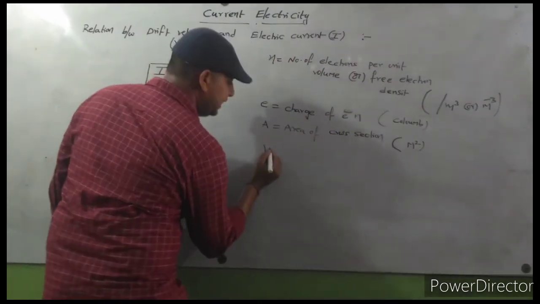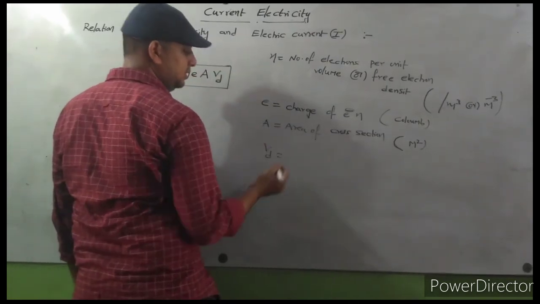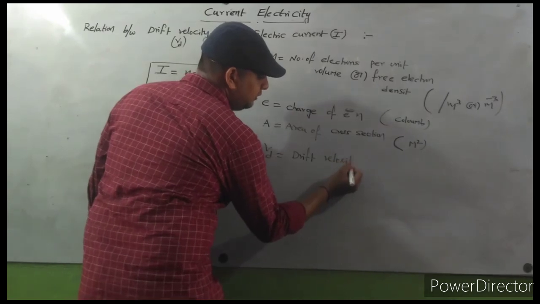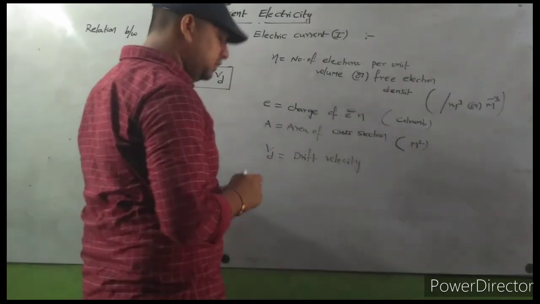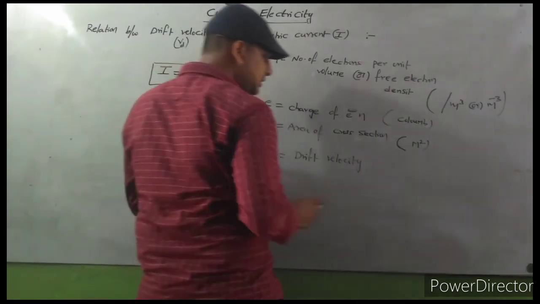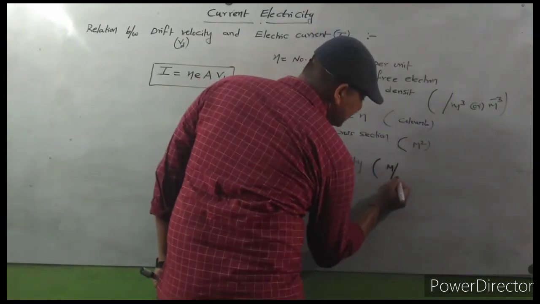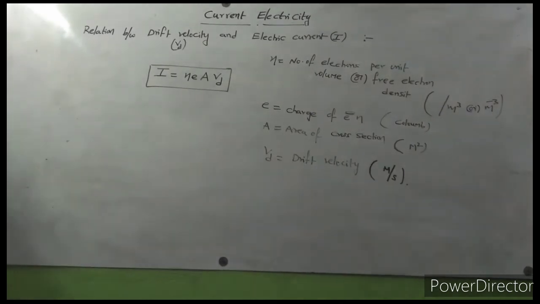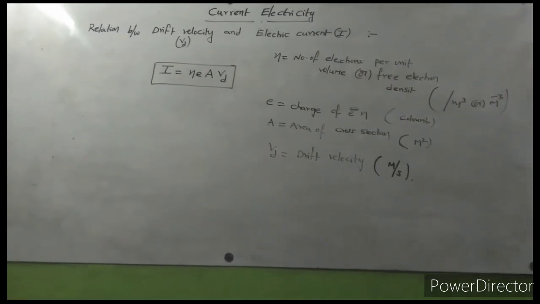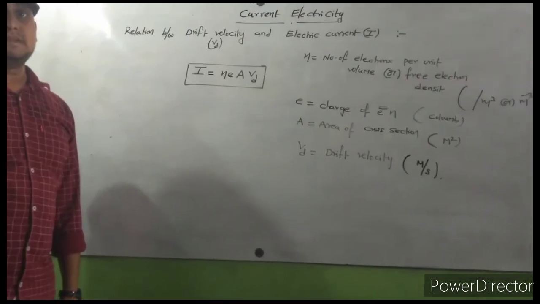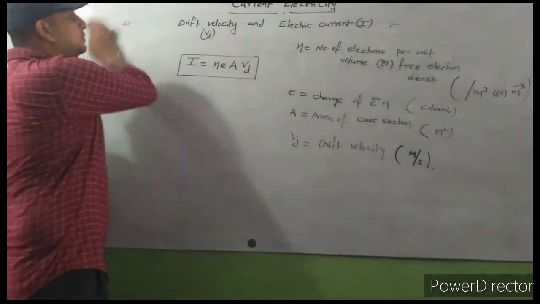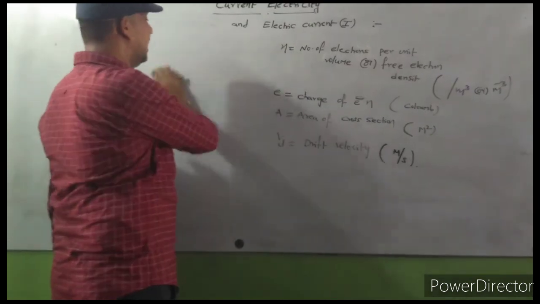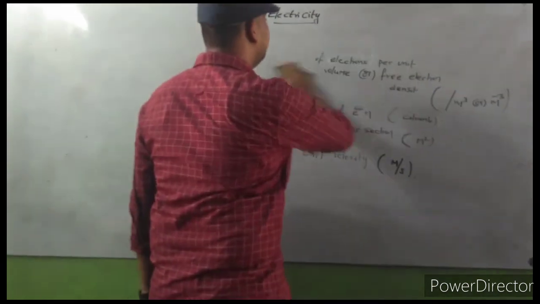Next, Vd is the drift velocity, and its unit is meter per second. Well, so next concept: this is the relation between electric current and drift speed.